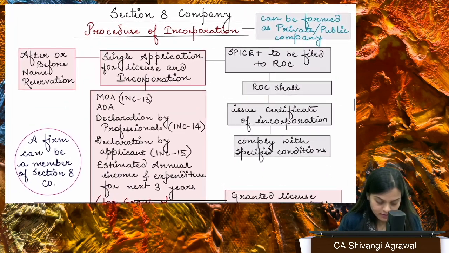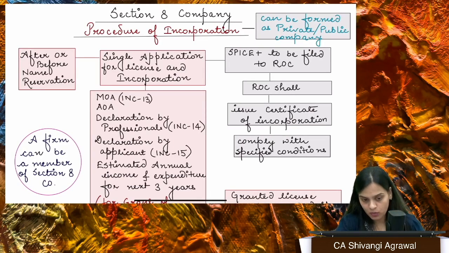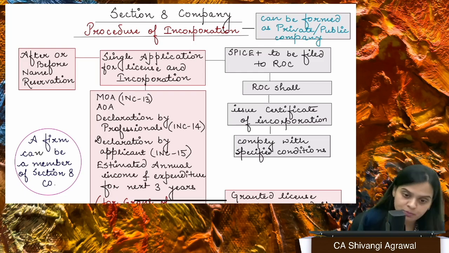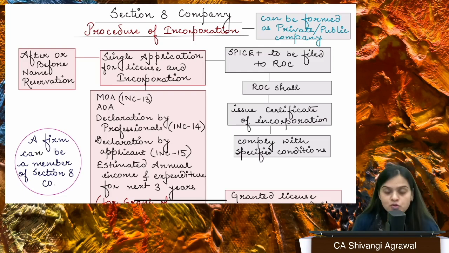Okay. Then moving to the next part, that is Section 8 company. What is Section 8 company? We all know that it is a company which has been formed for charitable purpose, right? So what are the eligible objects of such type of company? You can promote environment, you can promote charity, you can promote commerce, you can promote science, education, research, sports, a lot of things, right? Okay.